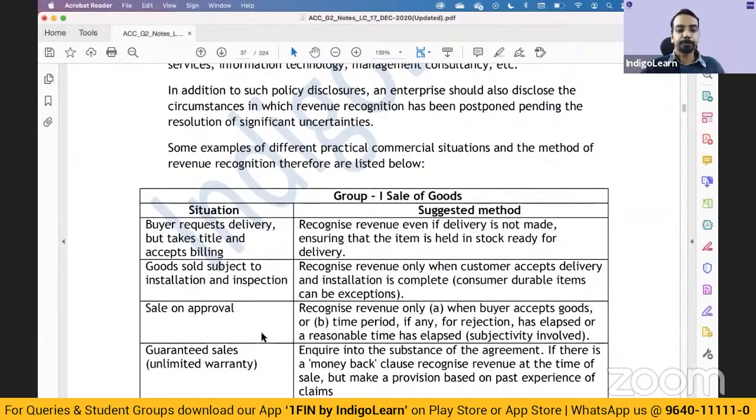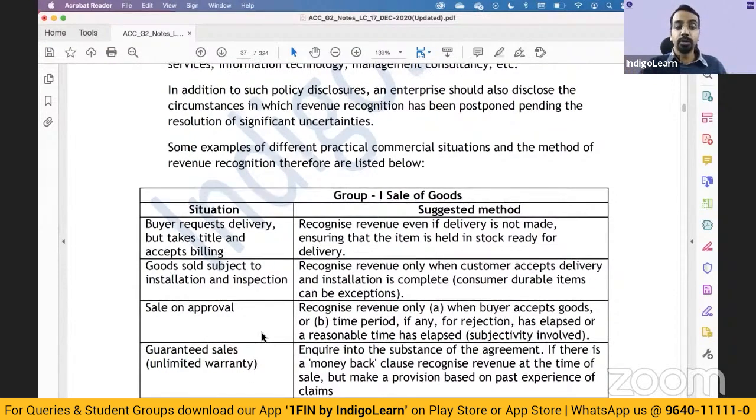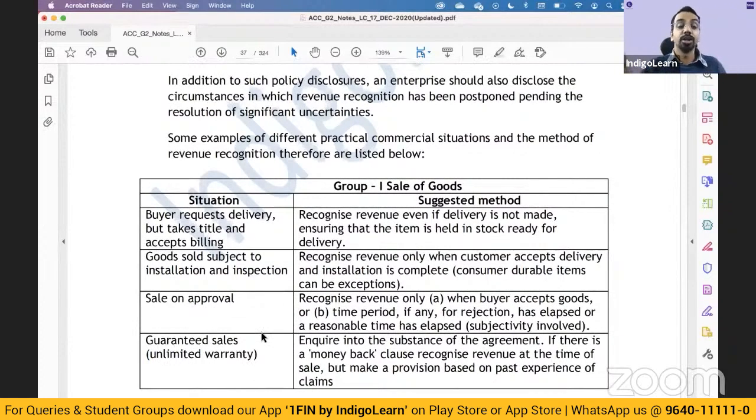Okay. Then let us look at a few specific examples from revenue, so that in examination, if a question appears from these kinds of situations, you are able to conclude. Whenever we are talking about revenue related questions, you must be in a position to define or explain when we recognize revenue. In case of goods, how do we recognize? In case of services, how do we recognize? And whether those conditions have been fulfilled, and hence you are recognizing that revenue.